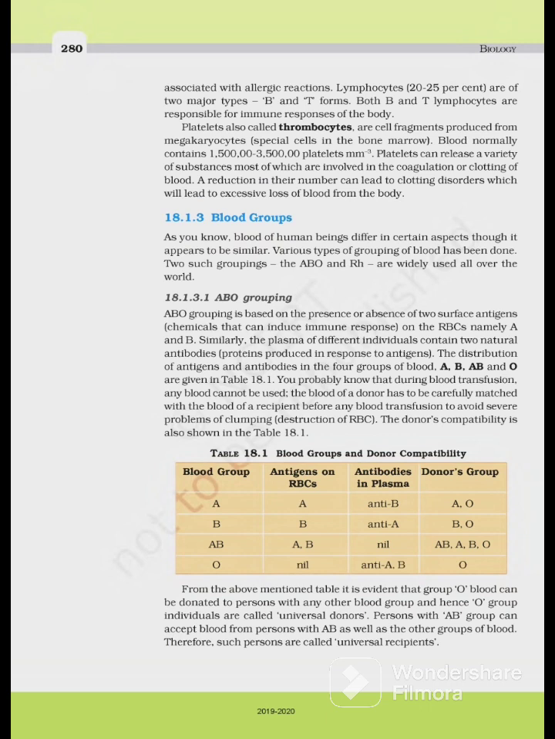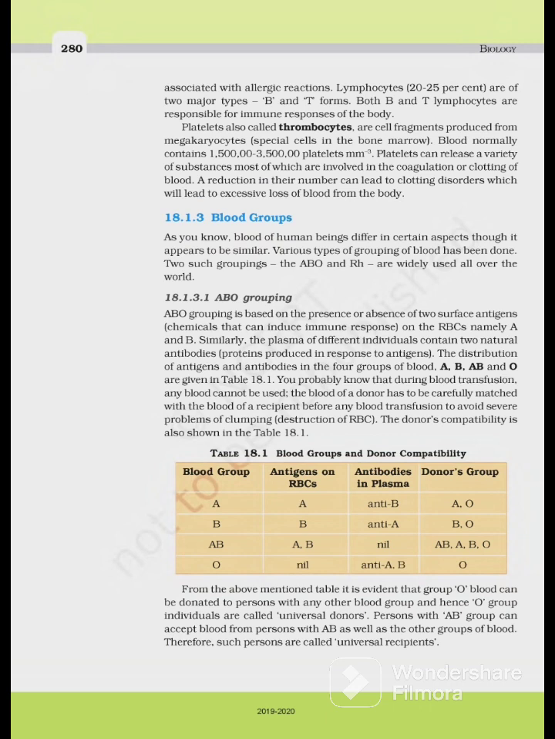body. Blood groups. As you know, blood of human beings differ in certain aspects, though it appears to be similar. Various types of grouping of blood have been done. Two such groups, ABO and Rh, are widely used all over the world. ABO grouping. ABO grouping is based on the presence or absence of two surface antigens.